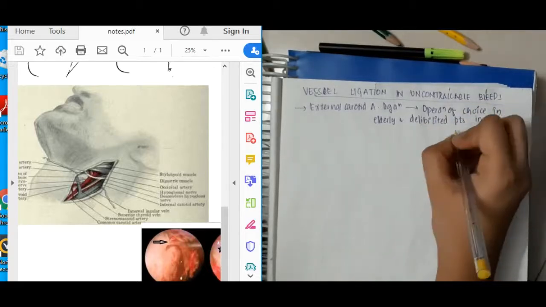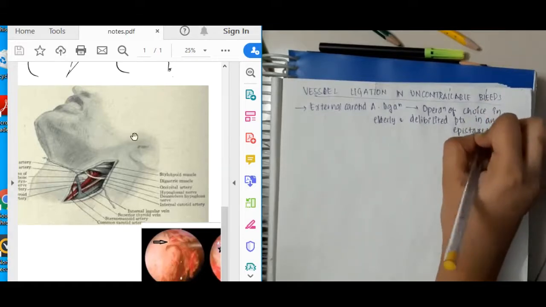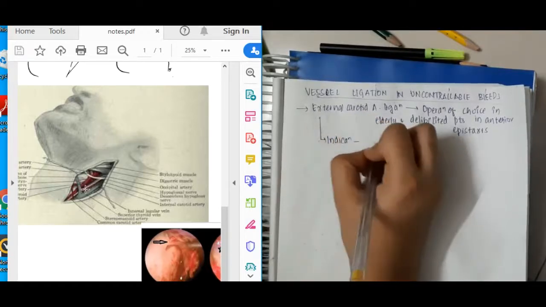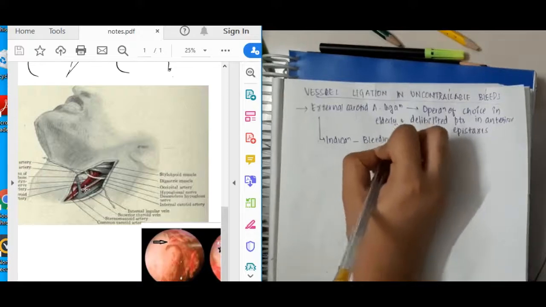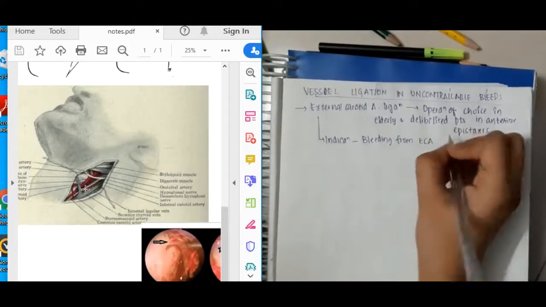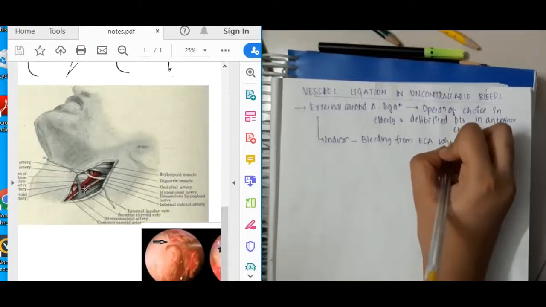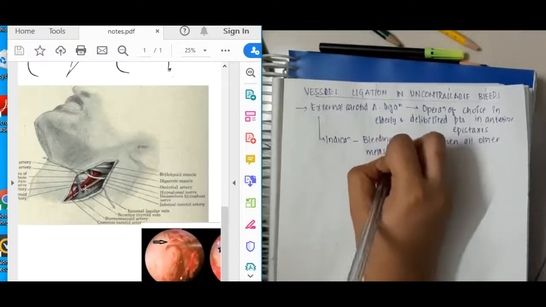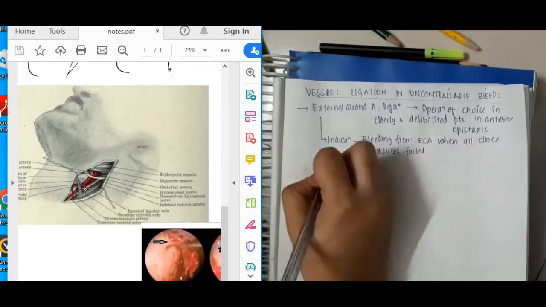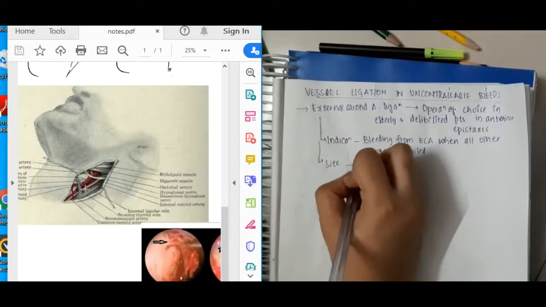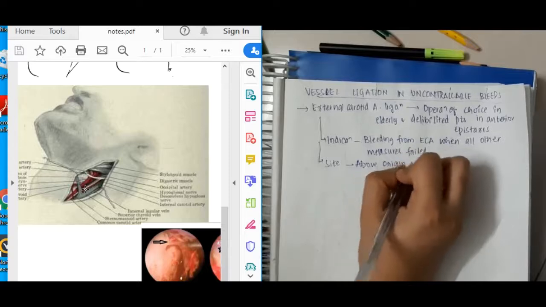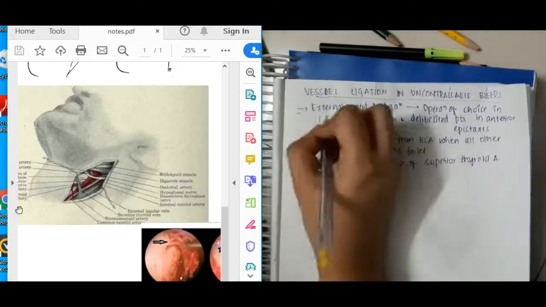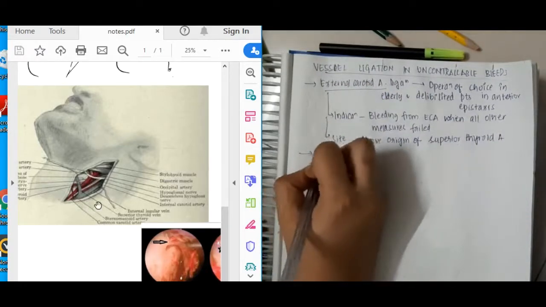You can see here, this is the external carotid artery, and you will have to ligate here. What are the indications of external carotid artery ligation? Indications are bleeding when all the other measures have failed, mostly when measures like anterior and posterior nasal packing do not work. The site is that you will have to ligate it above the origin of the superior thyroid artery. So you will have to see where the superior thyroid artery is, and then ligate there.